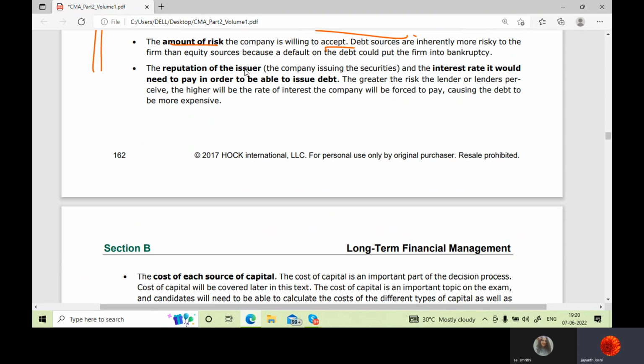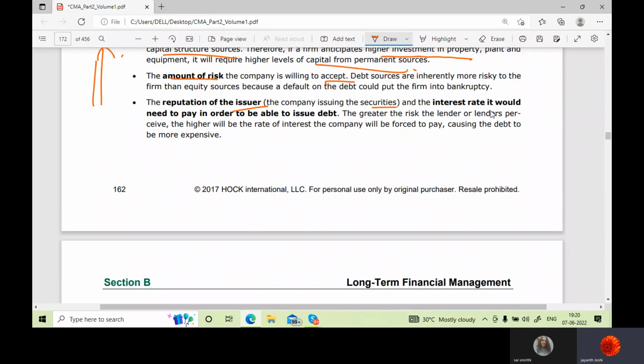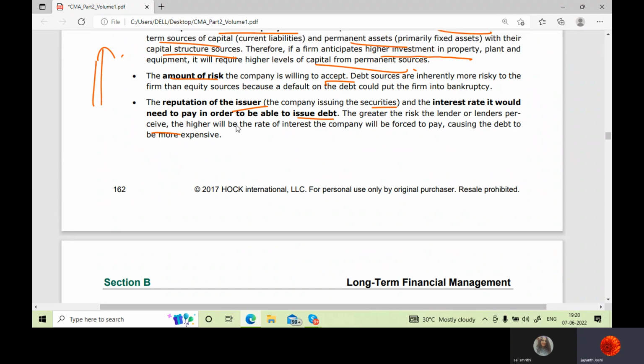Reputation of the issuer, the company issuing securities, and the interest rate it would need to pay in order to be able to issue debt. The greater the risk the lender or lenders perceive when a company is issuing bonds to people, if they see that there is more risk in the company, they would demand more returns.